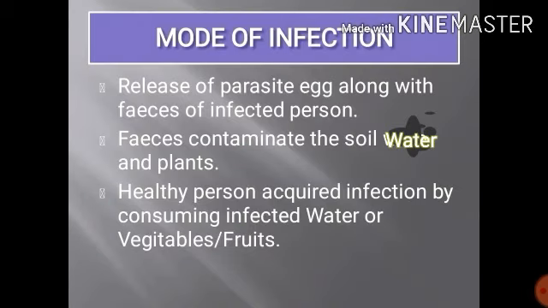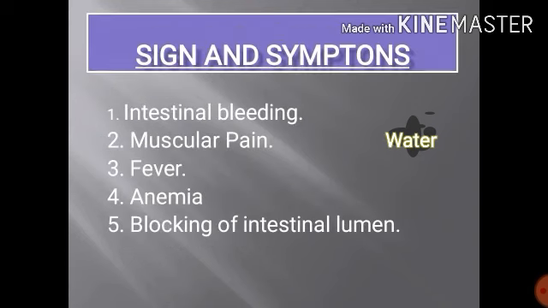Mode of infection: as the parasite lives in the intestine of the human being, it releases the eggs along with the feces of the infected person. Feces contaminate the soil, water and plants. A healthy person acquires infection by consuming infected water, fruits and vegetables. Signs and symptoms of the disease are intestinal bleeding, muscular pain, fever, anemia, blocking of the intestinal lumen.